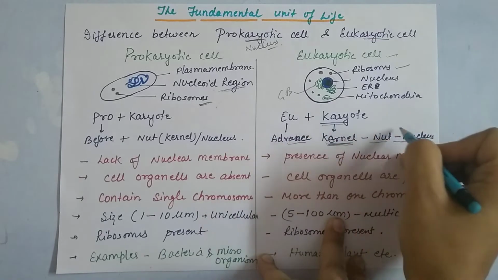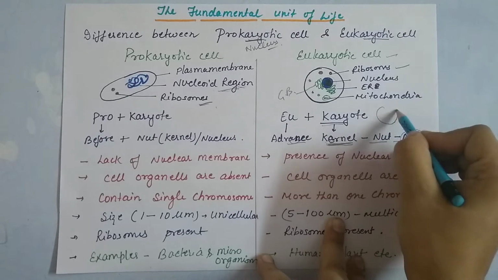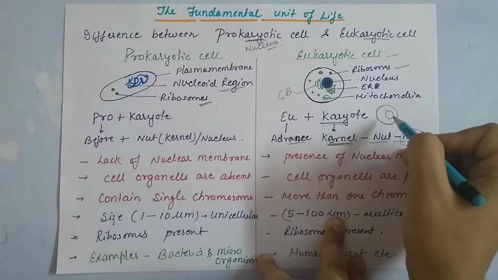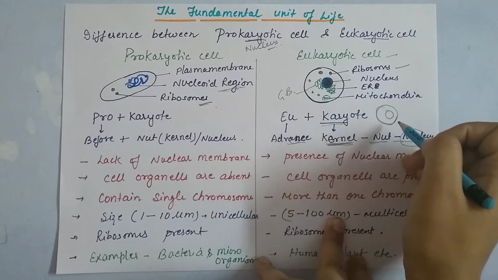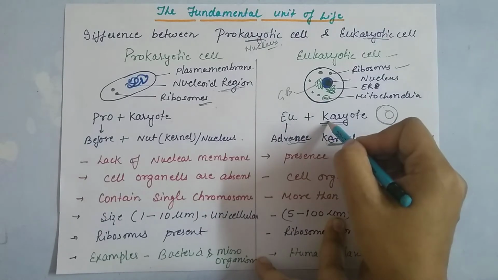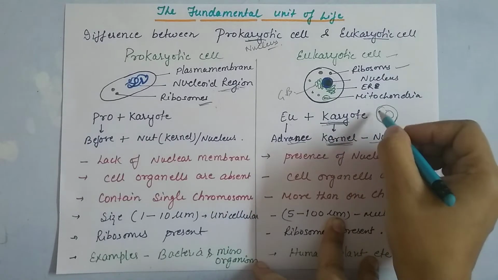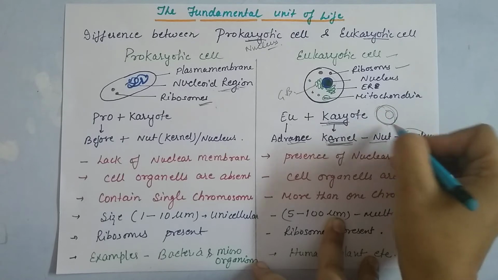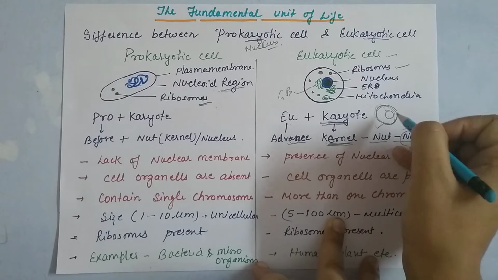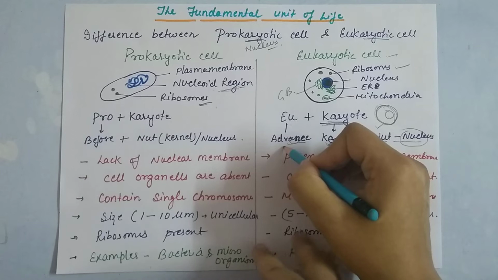So here the nucleus is very advanced, meaning it has a properly defined nuclear membrane, with the nucleus present in between. That's why they are called eukaryotes. Here the kernel, the nucleus, is defined and membrane bound, with a nuclear membrane present around it. You are easily able to identify the nucleus. So that is called eukaryotes.